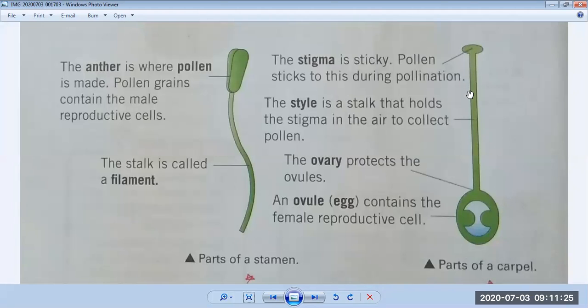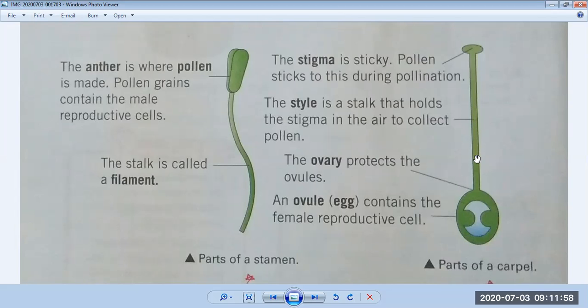After that, this is a tube, which is called a style. The style is a stalk that holds the stigma in the air to collect pollen. So it is a stalk. This is called a style. Its function is to hold the stigma in the air. Why? Because it can get more and more pollen from the environment.